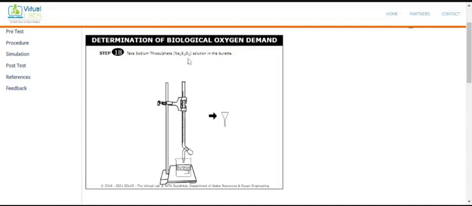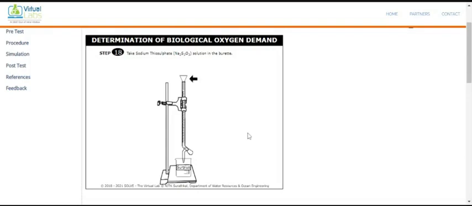Take the sodium thiosulfate. Again the same procedure. Remove this one. We are taking the sodium thiosulfate. So the same procedure we repeat, but we are repeating it after 5 days. The initial reading we can take quickly after making the 2 samples, and the second sample which we kept into the incubator, that titration we will take after 5 days.